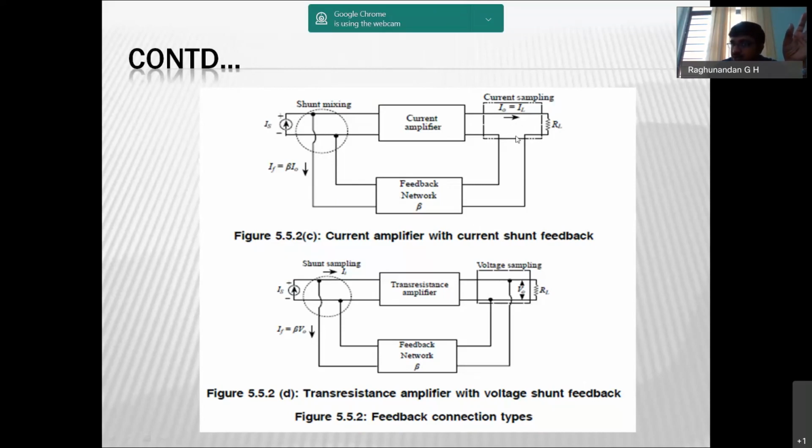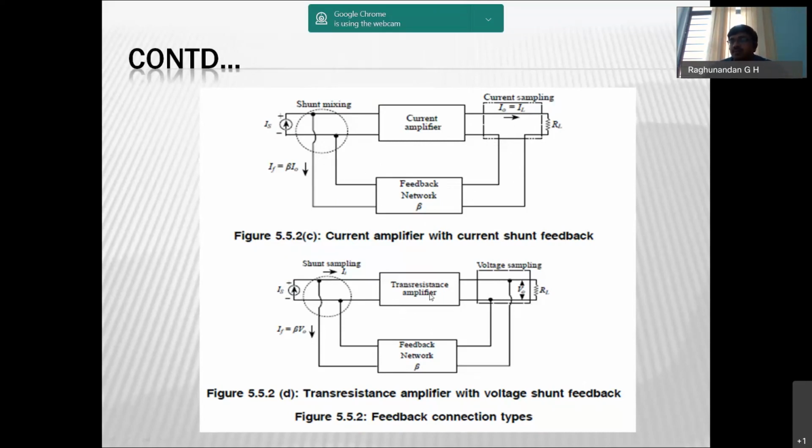So current is drawn in series and fed in parallel: current shunt feedback. Here also you can see a current source, and this is called a current amplifier because the output is also current and the input is also given in terms of current. We can consider the output either in terms of voltage or in terms of current.